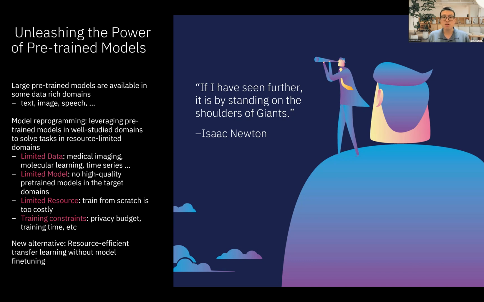For example, in certain domains, there are simply no good high-quality models, and also limited in training resources. For example, training from scratch can be too costly and expensive. Or limited training constraints, for example, privacy budgets, training time, and so on. So model reprogramming is basically a new alternative to enable transfer learning, but without fine-tuning the model.